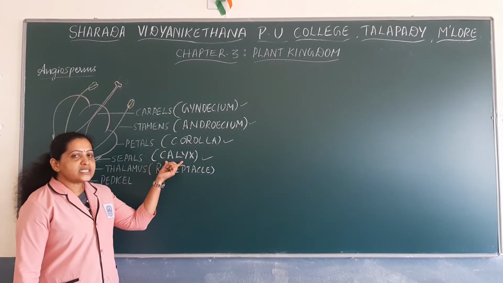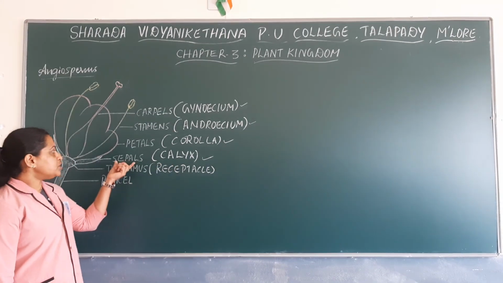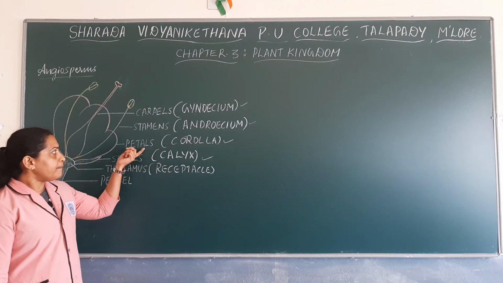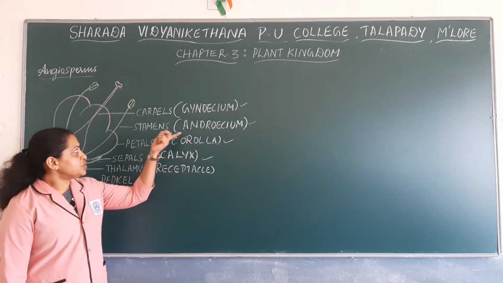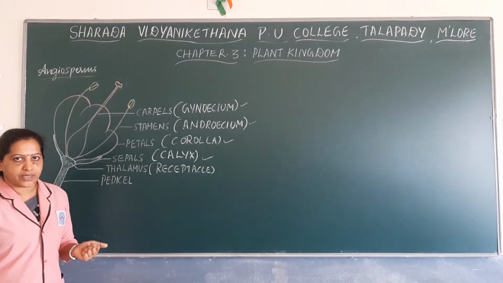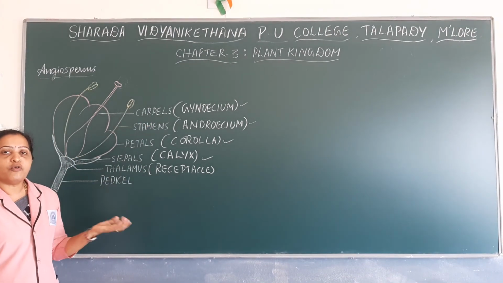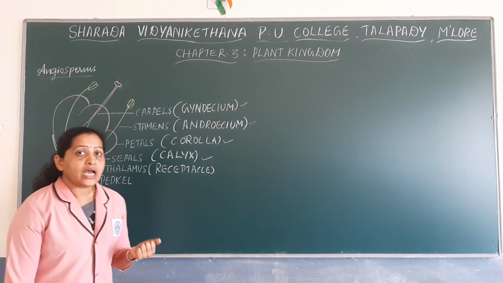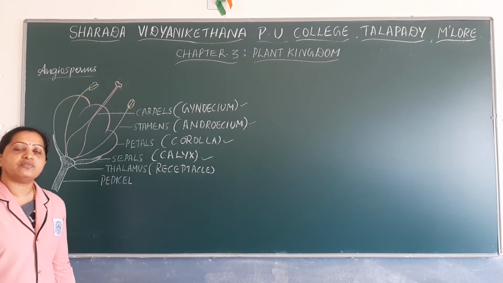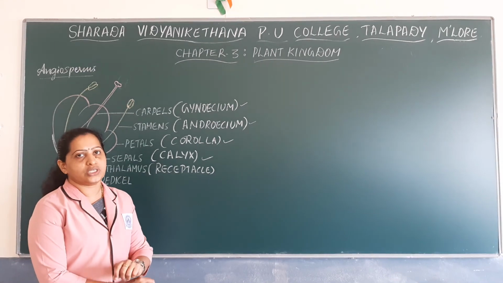So what are the units of calyx? The units of calyx are sepals. Units of corolla are petals. Units of androecium are stamens. Units of gynoecium are carpels. So among these four whorls of a flower, some of the whorls are considered essential whorls, and some are considered non-essential whorls.